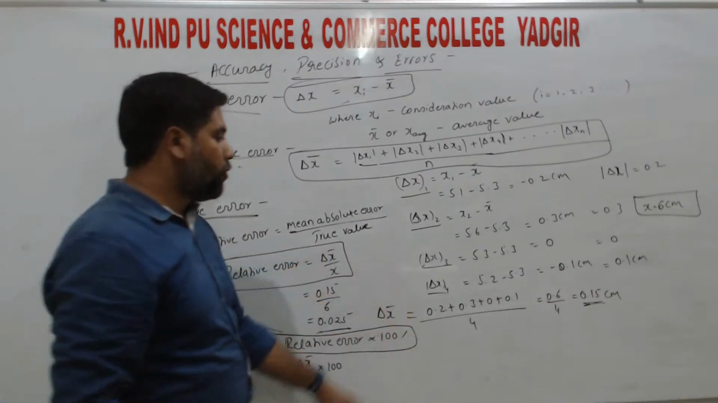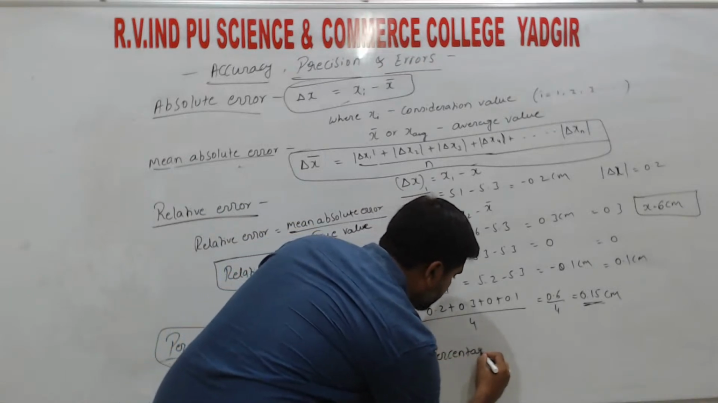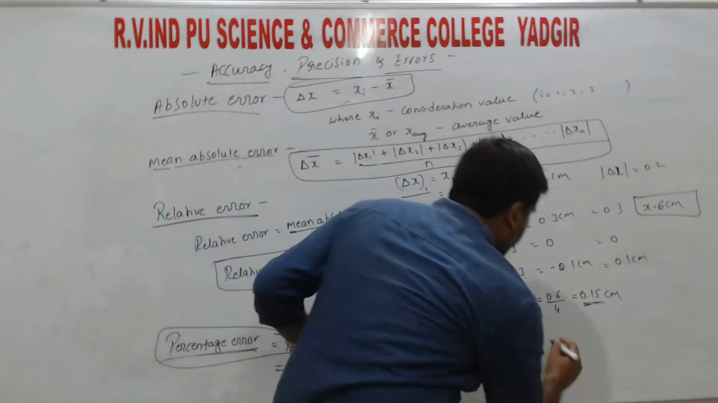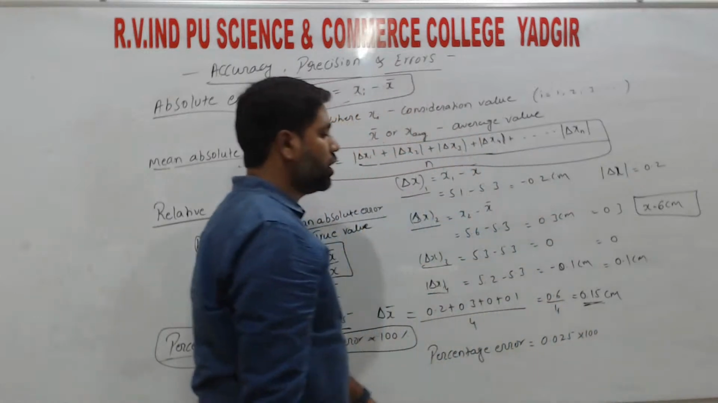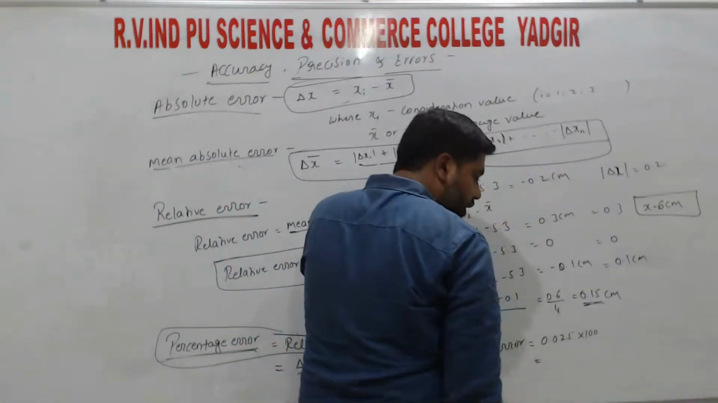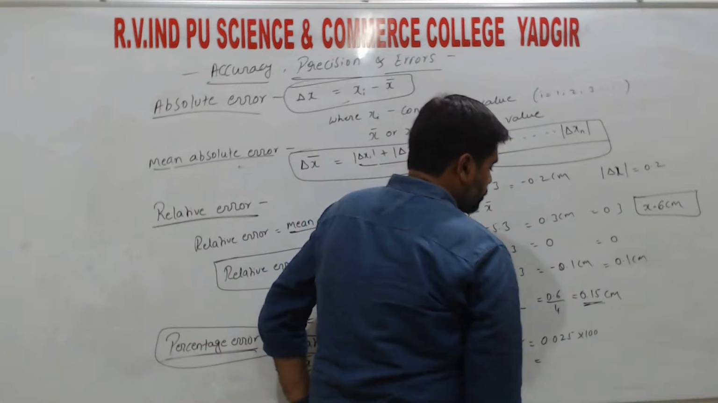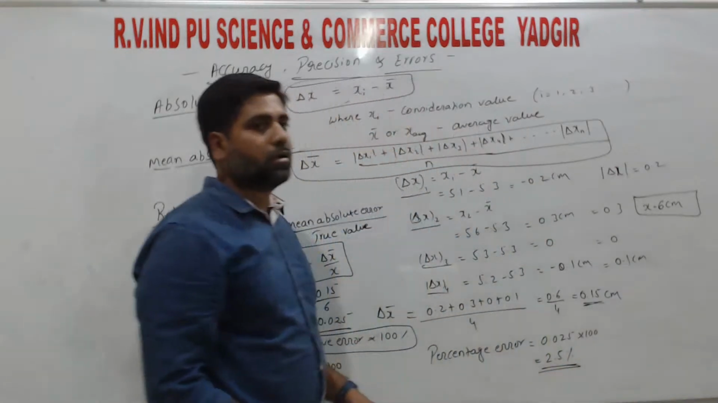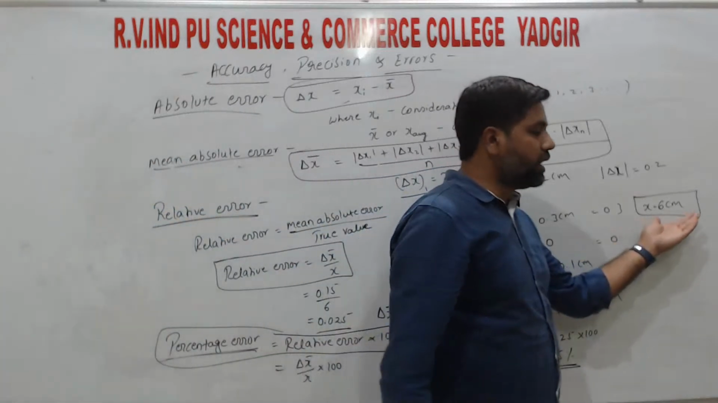So same for this problem, if we calculate for the percentage error, that is equal to relative error, 0.025, multiplied by 100. So if we multiply by 100, how much are we getting? 2.5%, right? So percentage error in measuring any object.